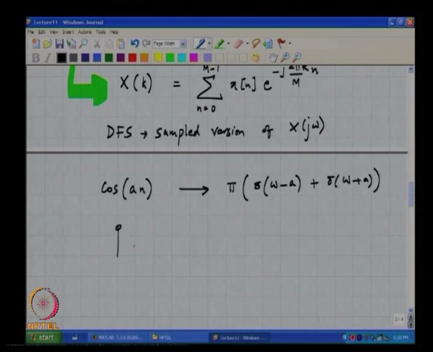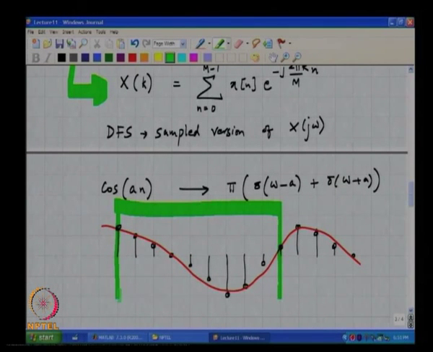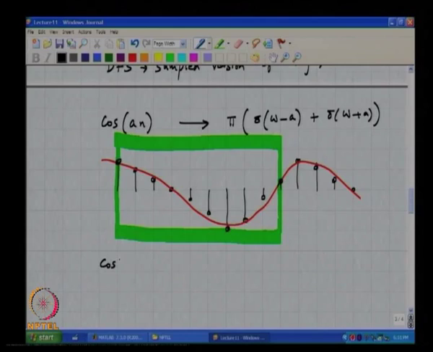The original sequence is there all the way from minus infinity to infinity, but if I am only interested in a chunk of this sequence lasting M samples, then it is in principle equivalent to taking a signal which is cos a n and multiplying it by a rectangle which lasts from 0 to M minus 1, right.